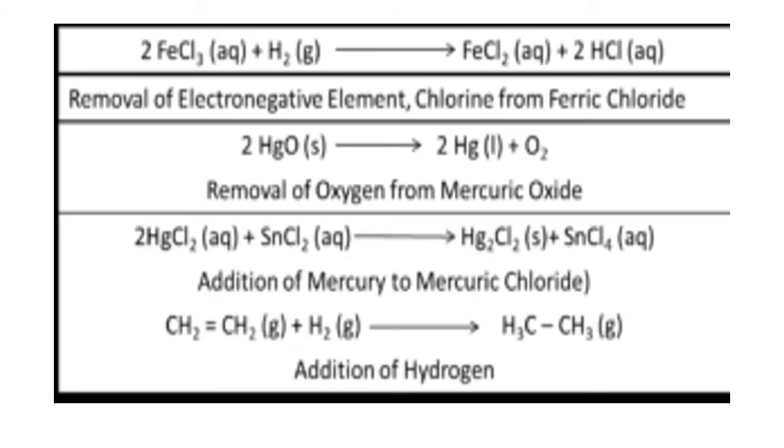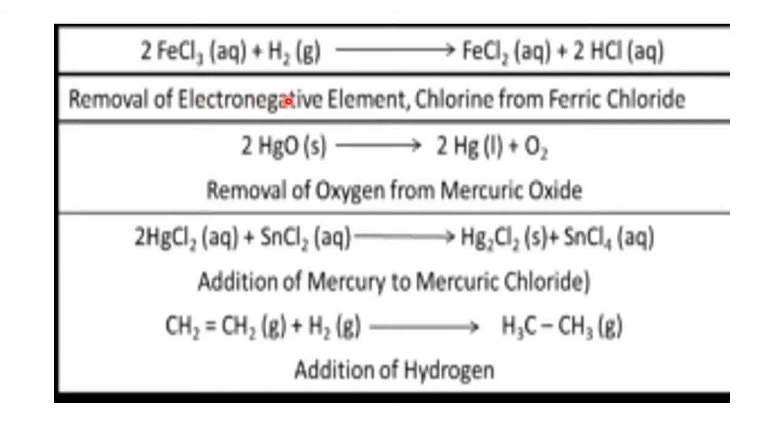A few more examples. 2FeCl3 plus H2S gives 2FeCl2 plus 2HCl. Here, removal of the electronegative element chlorine from ferric chloride. One chlorine atom is removed from FeCl3 to make it FeCl2. Removal of an electronegative element is reduction.